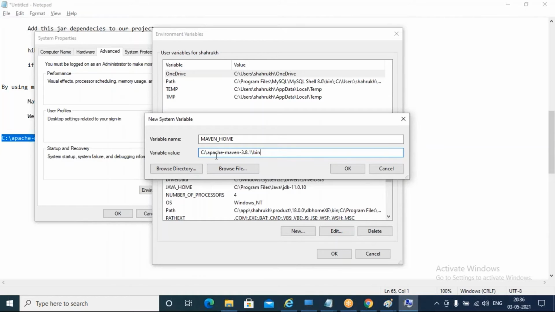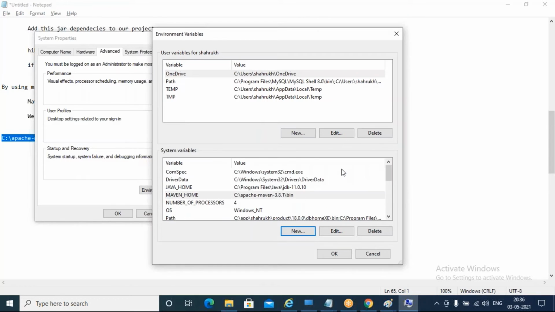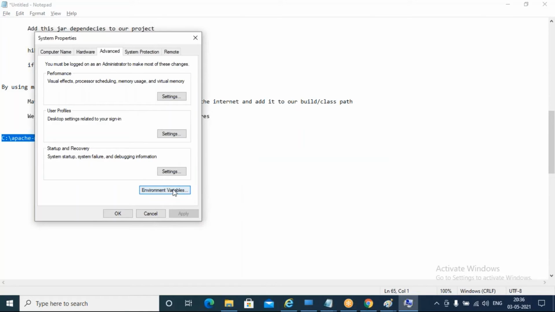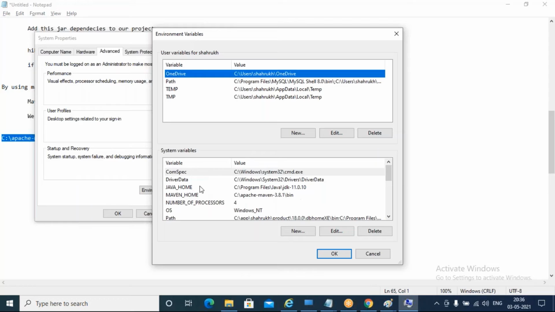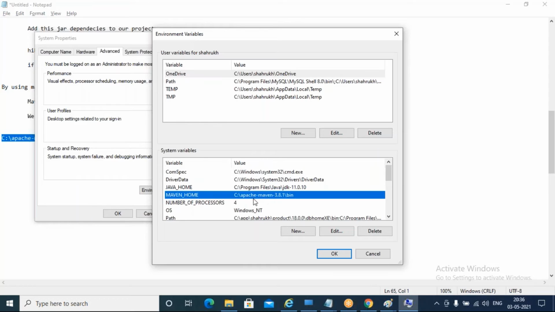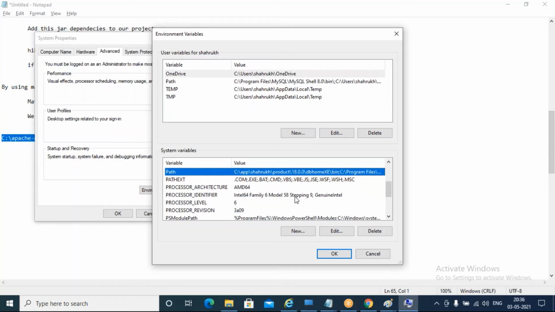Maven installation. We have kept this in C folder, right? That path I need to provide. Once I give this, click on OK. Once you click on OK, it will create one new variable like this. One more step is that we need to add this to path variable.